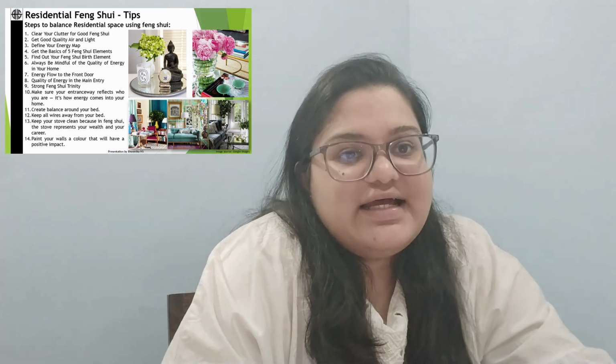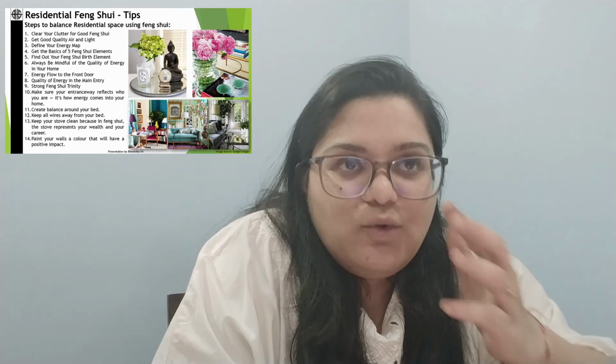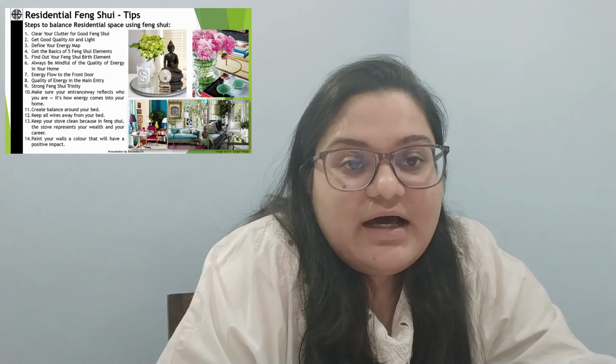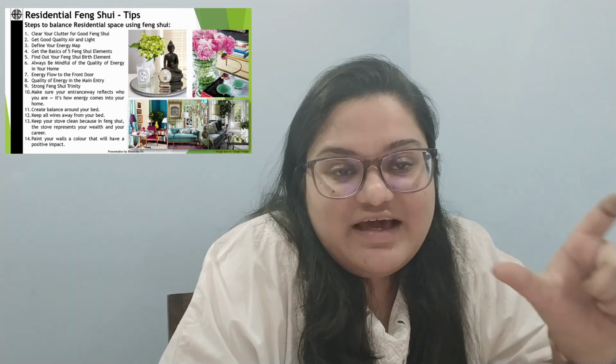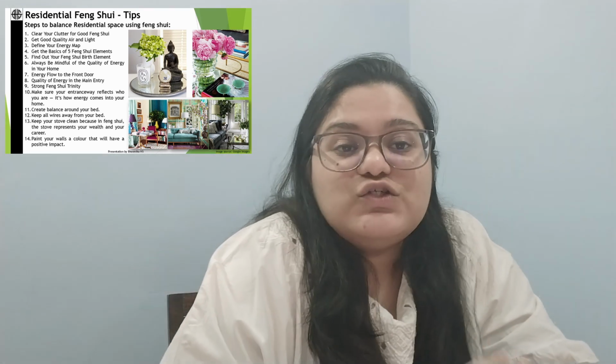And the next thing that I want to add is, while choosing the colors of your walls, like I said, in Feng Shui, color plays a very, very important role. So while you're choosing colors of your walls, make sure they are elemental friendly, that is, they balance out the five energies, and also balance out the attributes associated with the Bagua map, or the zones on the Bagua map. So keeping these in mind, you can make sure your house is Feng Shui compliant.